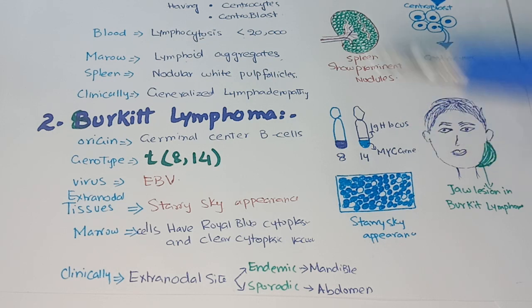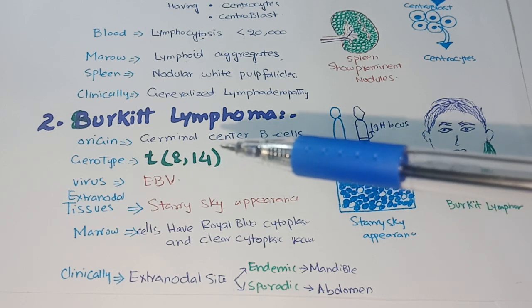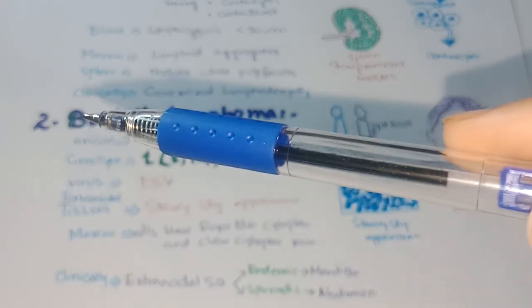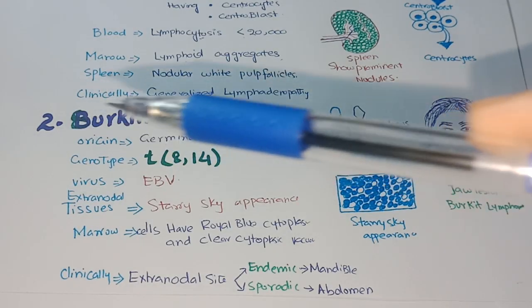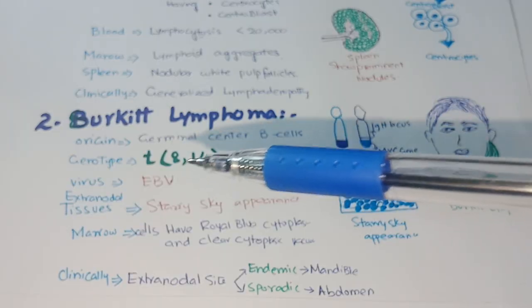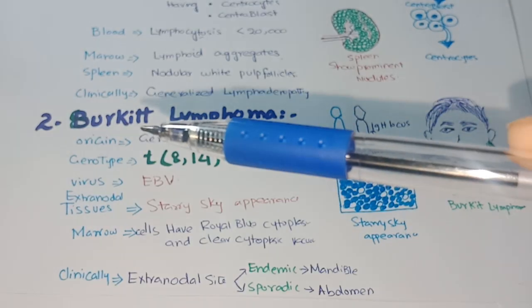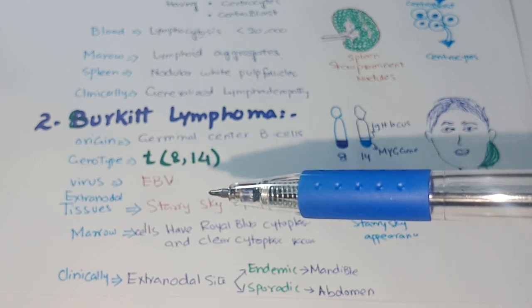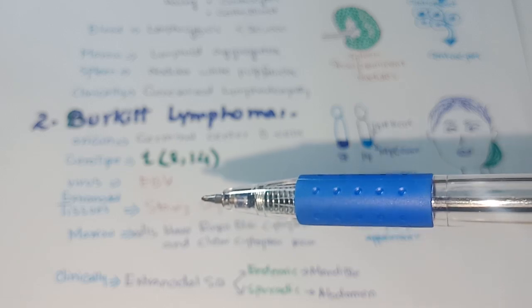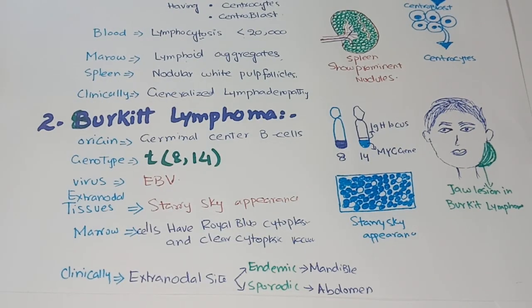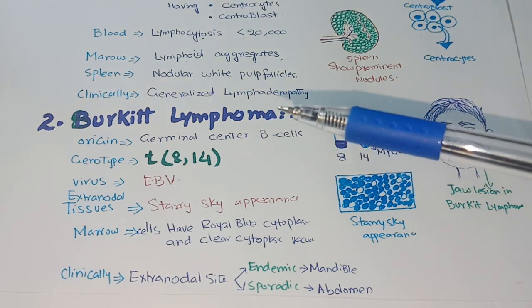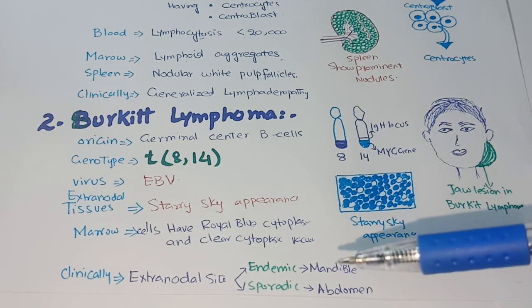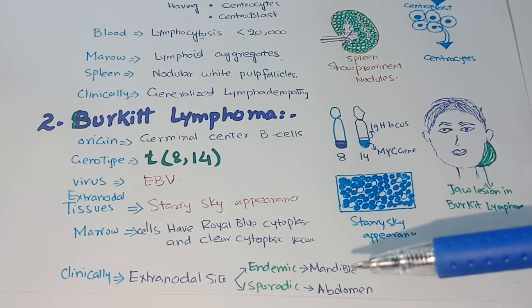of B lymphocytes. This mutation can be best understood or memorized through the mnemonic: Burkitt, B, it just looks like 8. So Burkitt lymphoma has a t(8;14) mutation. This lymphoma is associated with Epstein-Barr virus and mainly extranodal tissues are involved, specifically the mandible and abdomen.